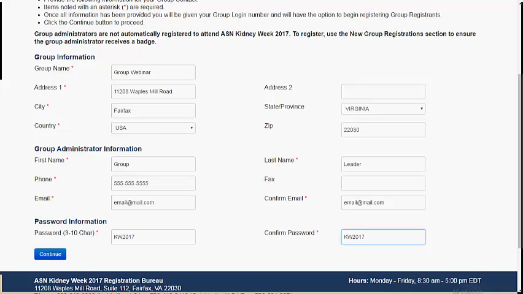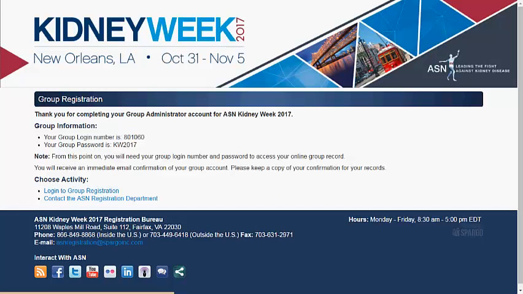Once your group has been created, click Continue. This page is a review of your group information and also is where you can find your group login number and password information. You have the option to log in to begin group registration or to exit the system. We will continue and log into the group registration site.